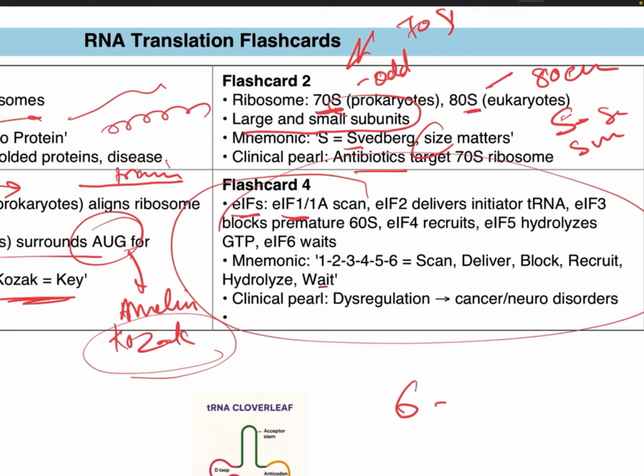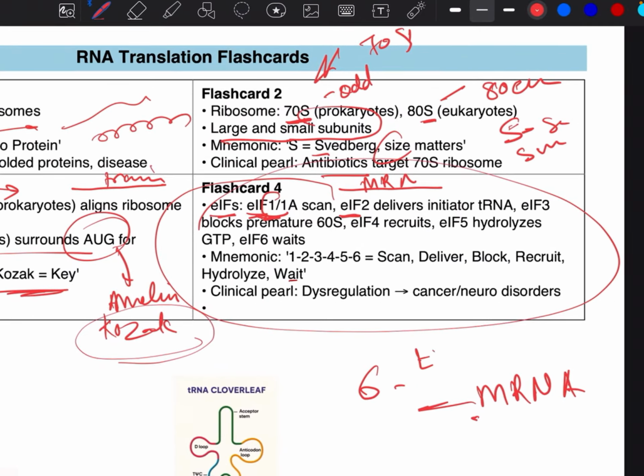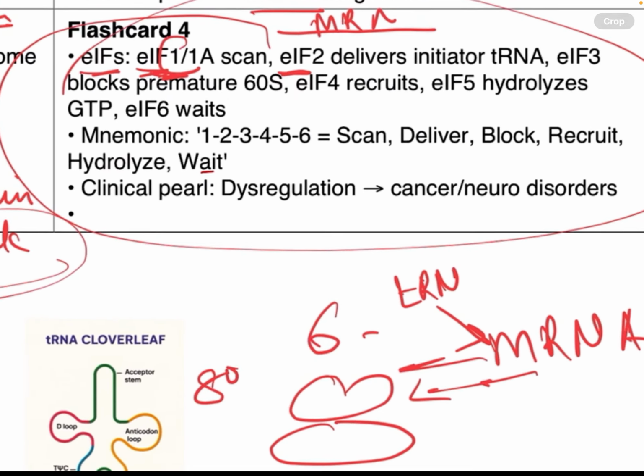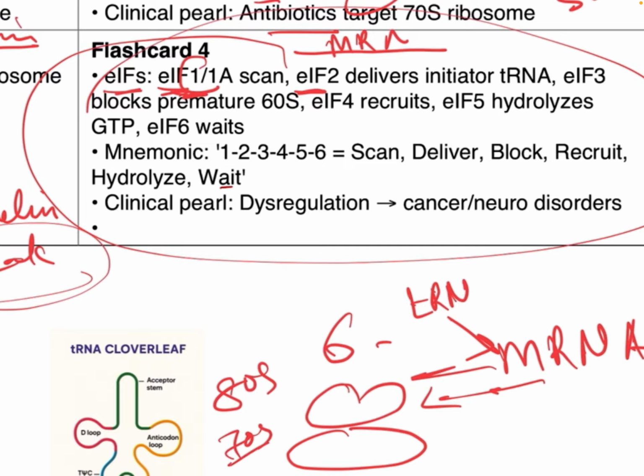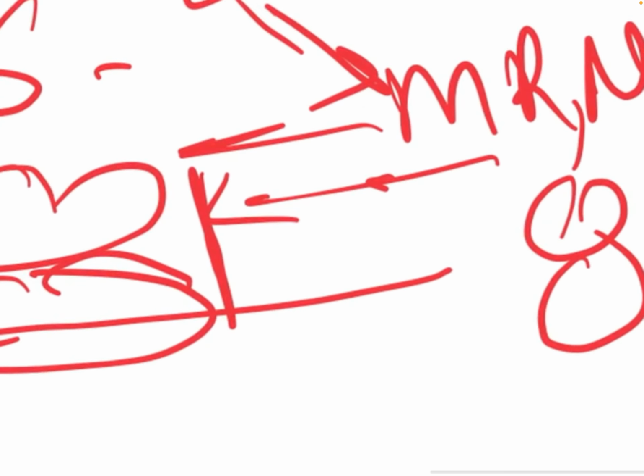So in eukaryotes, what initiation factors are used in translation? Total 6 are there. Scanning of the mRNA is done by eukaryotic initiation factors eIF1 and eIF1A. eIF2 delivers the initiator tRNA. We have to make this mRNA readable by the tRNA, which reads the mRNA and joins with the ribosome. In eukaryotes it is 80S, and in prokaryotes it is 70S. So the mRNA should come in, and the tRNA brings it to the ribosome, and they move from codon to codon.